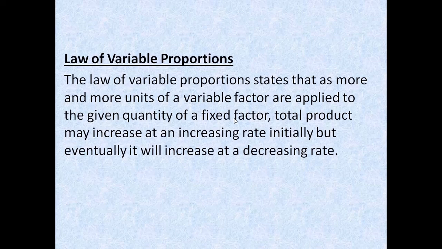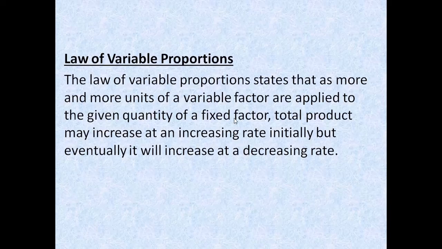For example, there are only two labors, and the output was let us say 4. Now if you include one more labor, there are now 3 labors, so the output may go up to 7.